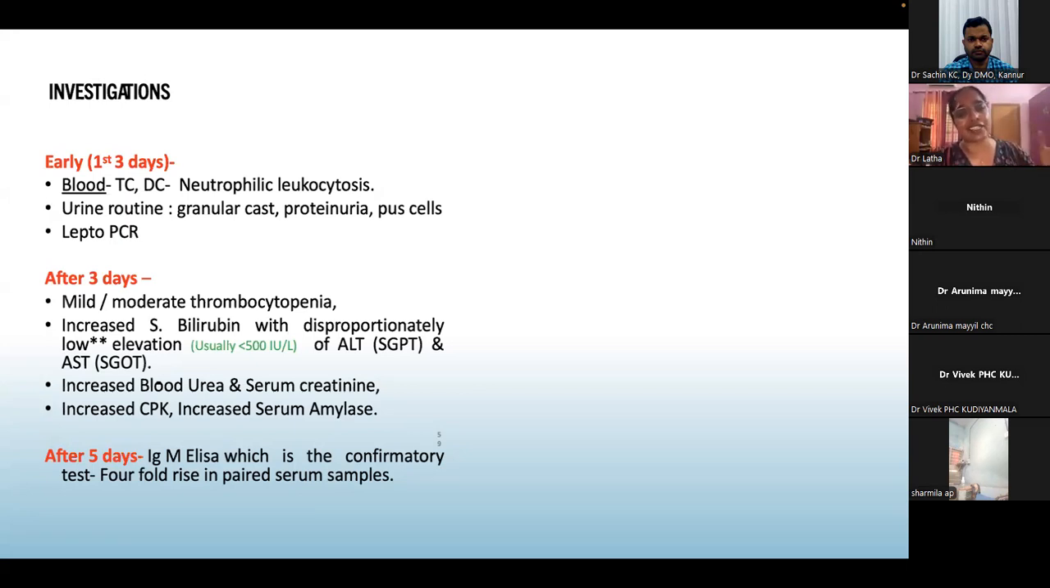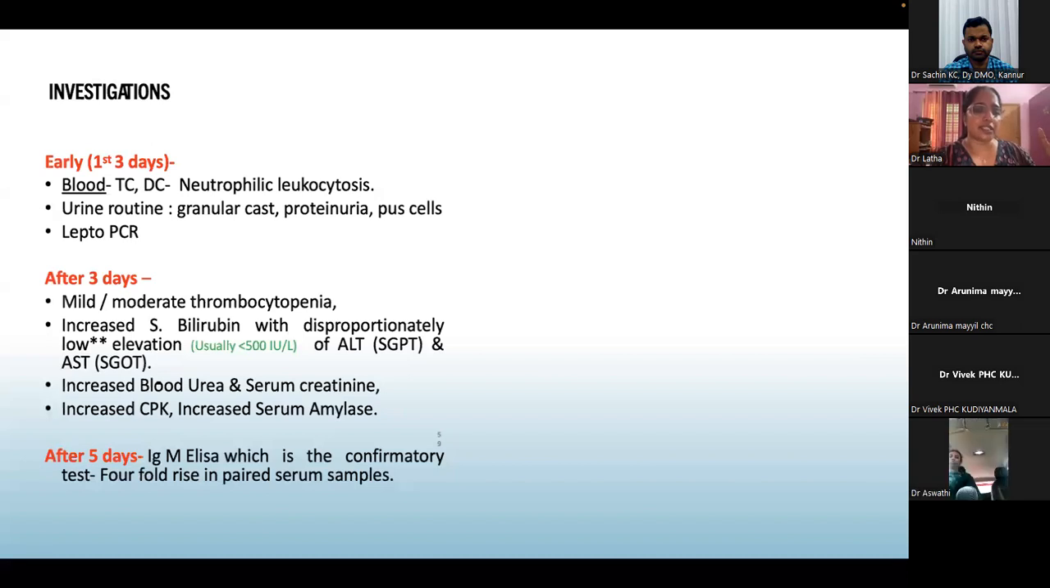Again, doxycycline is a medication which can be used even in urinary tract infection. It's a broad spectrum antibiotic. So even if you see pus cells, along with that, if you're seeing granular cast, most probably it will be leptospirosis. Start with doxycycline. Lepto PCR can be done in the early stages. Last year we had sent some, but none of it came as positive.